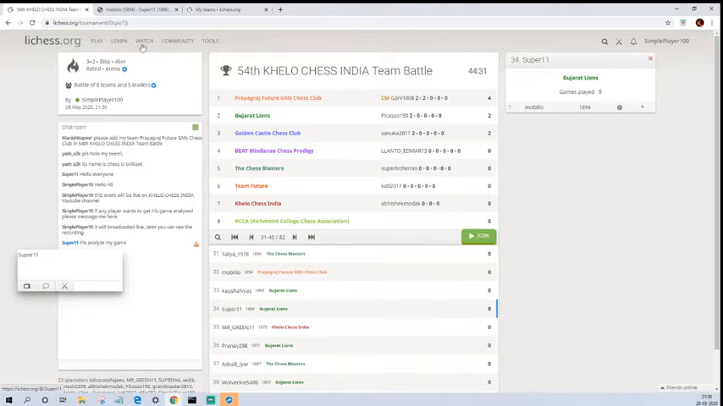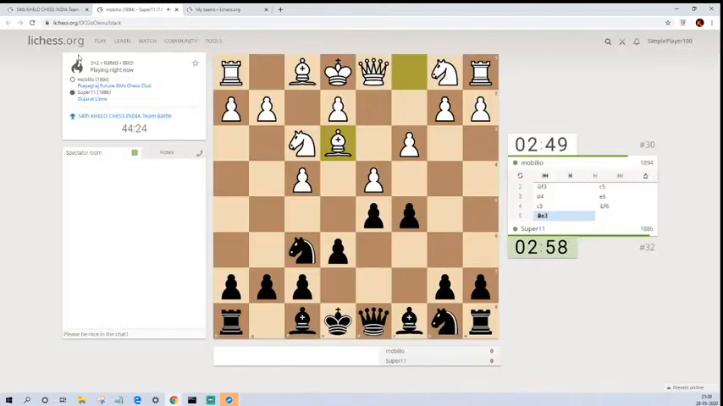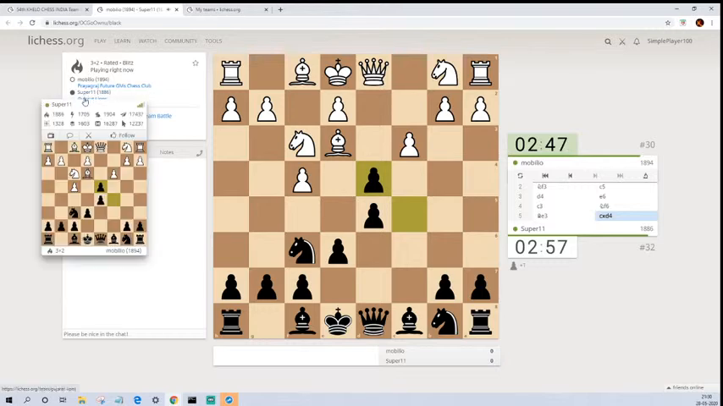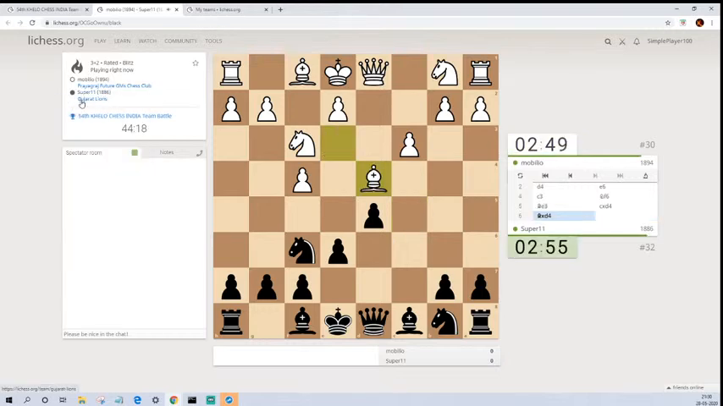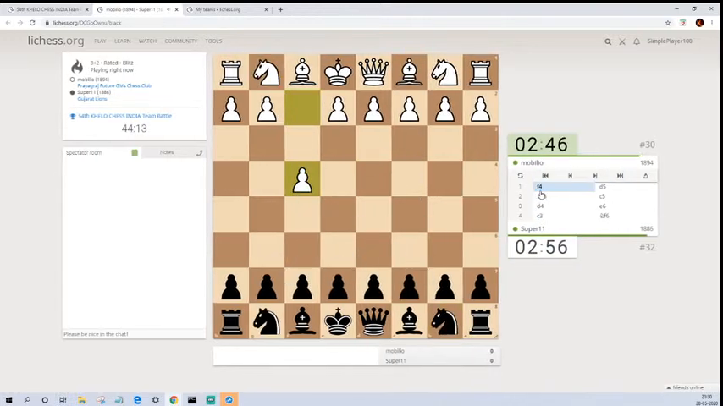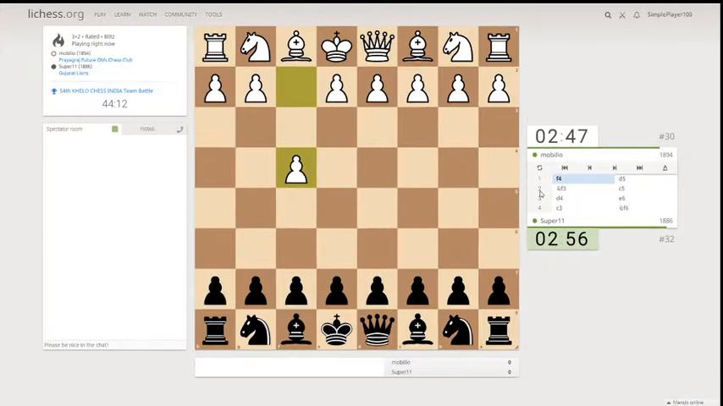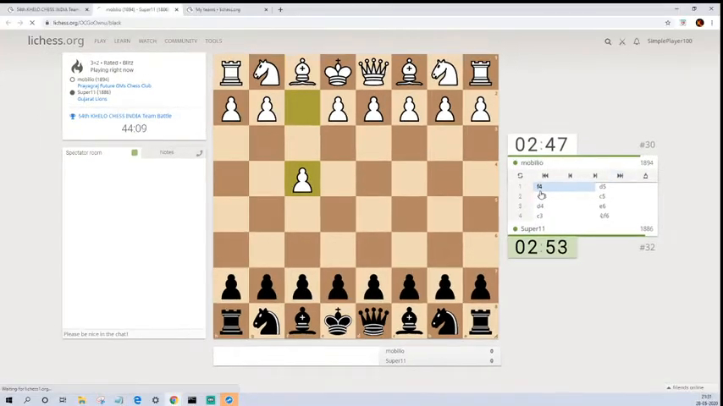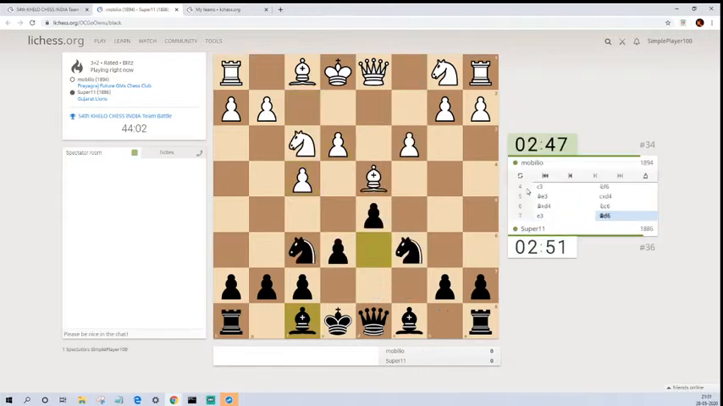Okay, so we have a game between these two. Let's go to the game now. I think it's between Mobilio. Yeah, it's from Prayagraj Future GM's Chess Club, and sorry, Mobilio is from Prayagraj CS, and Super 11 is from Gujarat Lions. So let's quickly check what happened in the opening. F4 was played. Let me just refresh this page. I think there is something wrong with the page. So let me just quickly refresh it.